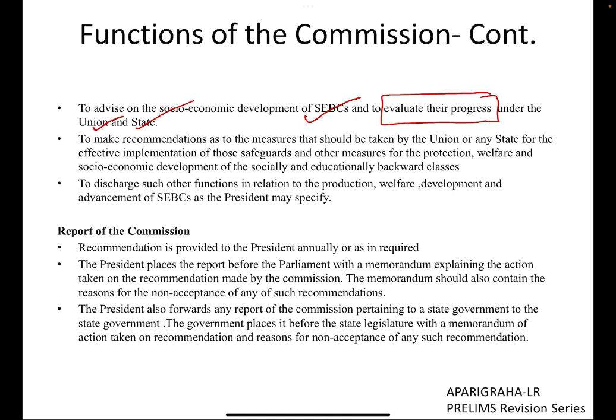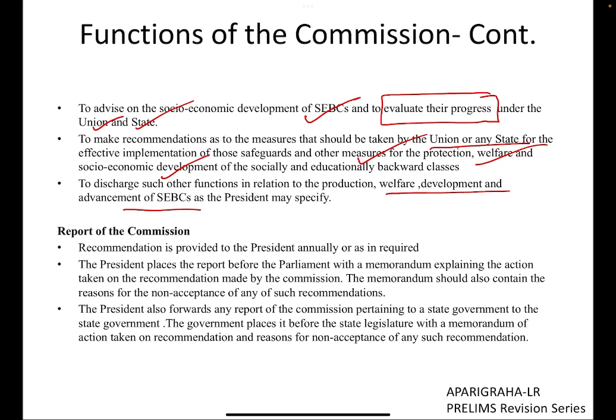Further, it makes recommendations to the Union and to the states for the socio-economic development, protection and welfare measures of our OBC communities. And finally, it performs any other function which the President can allot to it for the welfare, development and advancement of the socio-economically backward classes communities.